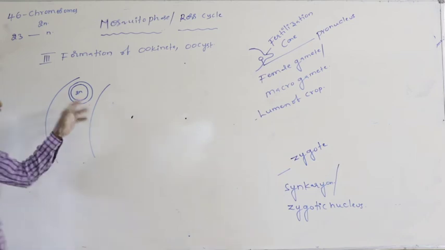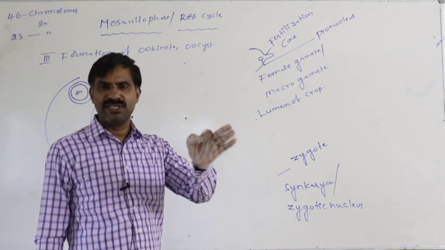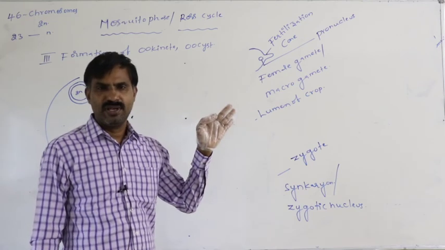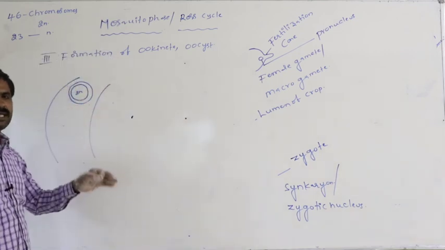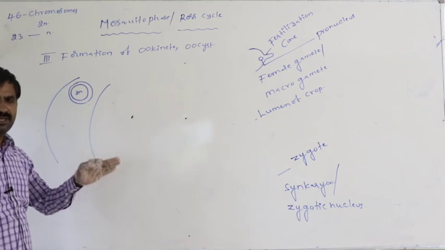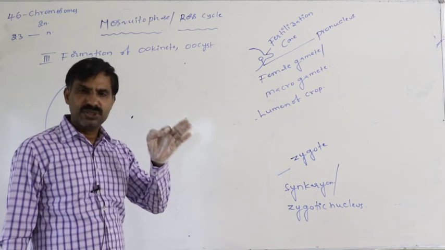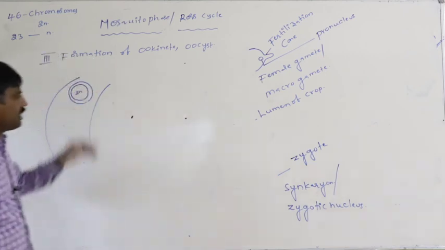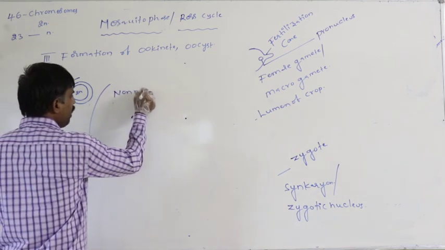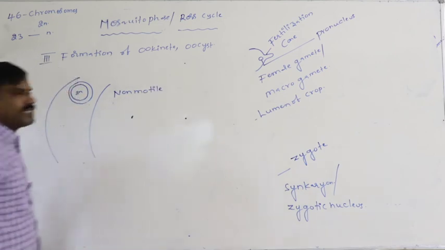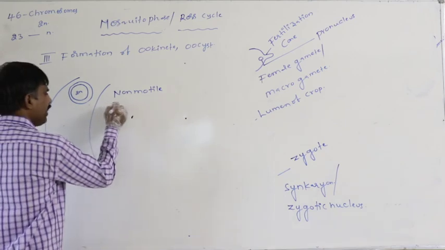Non-motile means that immediately after the formation of the zygote, it does not show movement and remains stable for some time. So we can say this zygote is initially non-motile, remains stable, does not show movement, and is inactive.